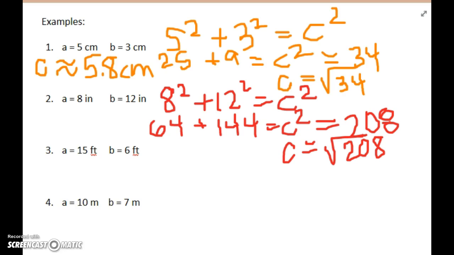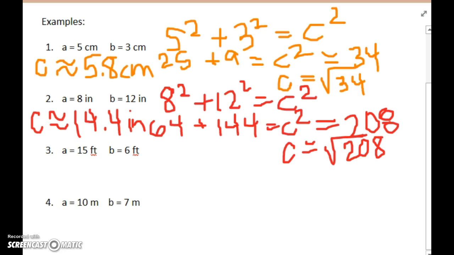So again, I take out my calculator. I find the square root of 208. I know it's going to be bigger than 14 but less than 15. And it is approximately equal to 14 4/10 inches.